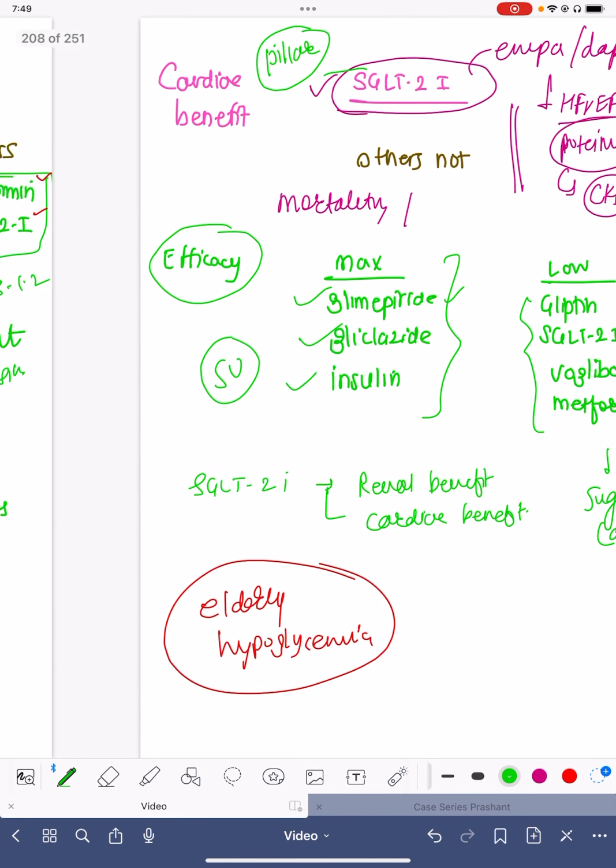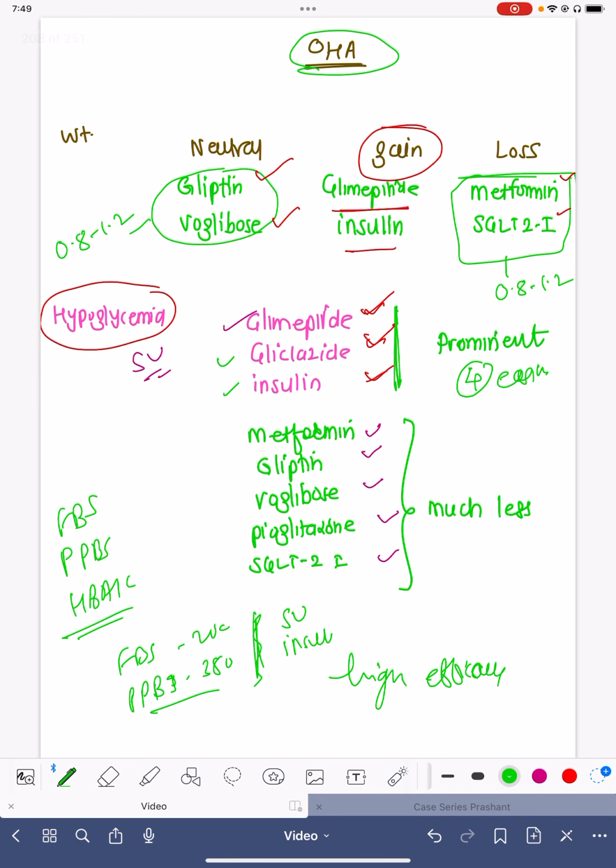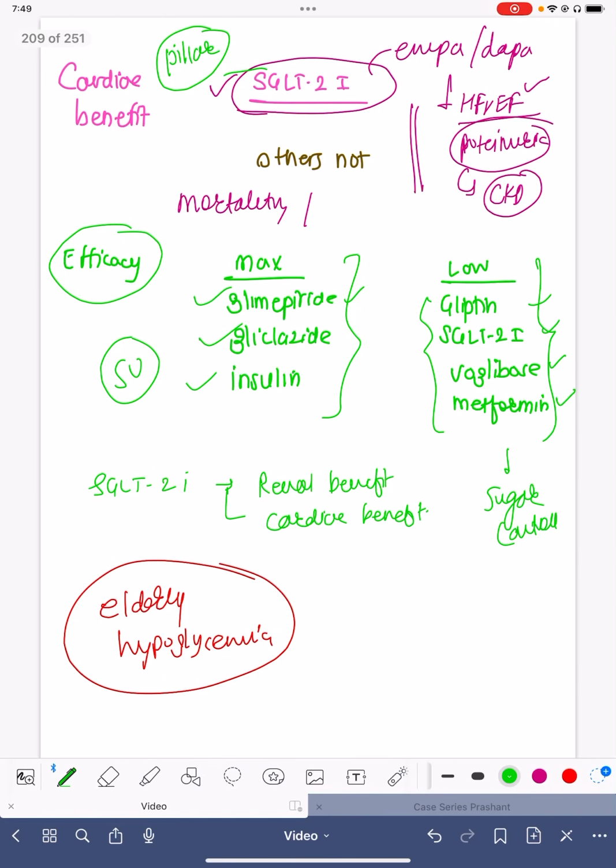So these were the different points which should always be remembered, and on this basis we can choose the sugar medicines. Apart from that, we also have to look at renal parameters, and we have to modify the dosage as per the creatinine clearance. Glimepiride, gliclazide, and insulin can cause marked hypoglycemia, so they should be avoided in elderly patients. And in elderly patients, slightly higher sugar values should be accepted. CKD patients, or those patients who have creatinine more than 1.5, have a higher incidence of hypoglycemia, so glimepiride, gliclazide, and insulin should be avoided.